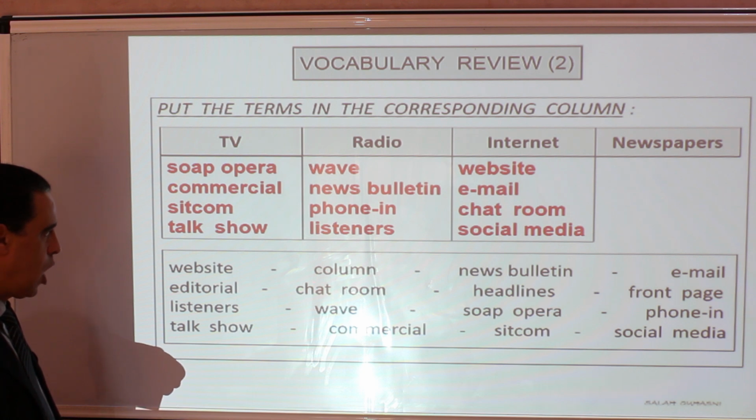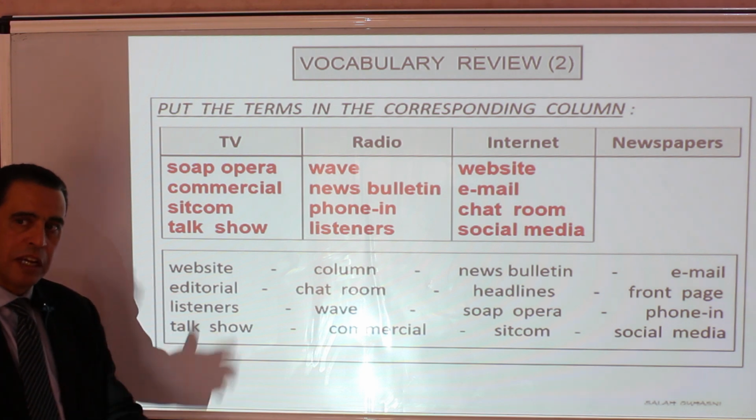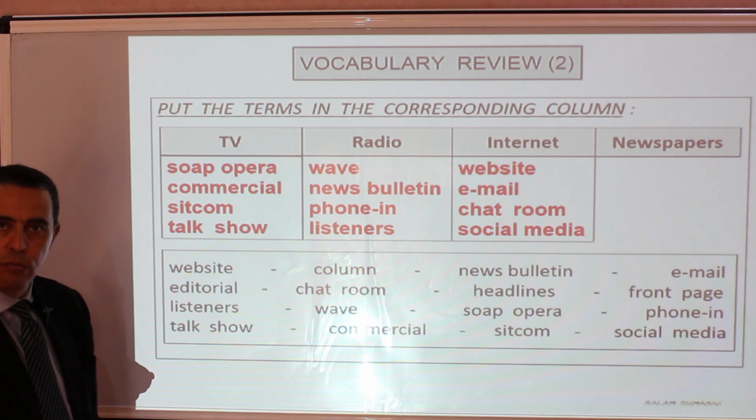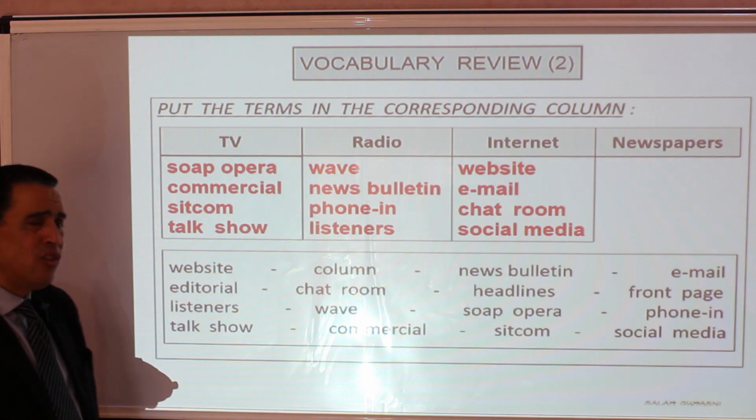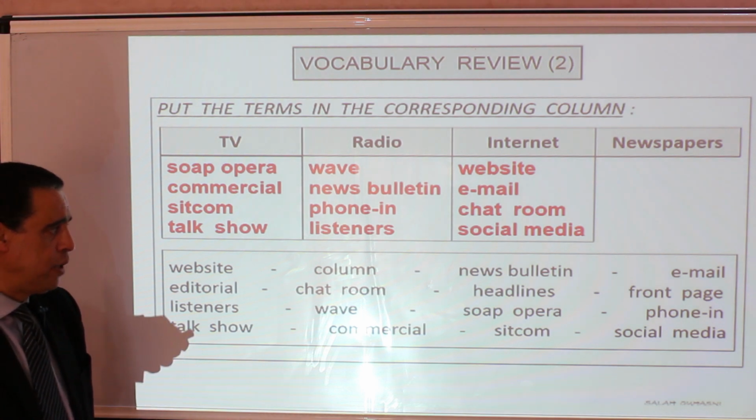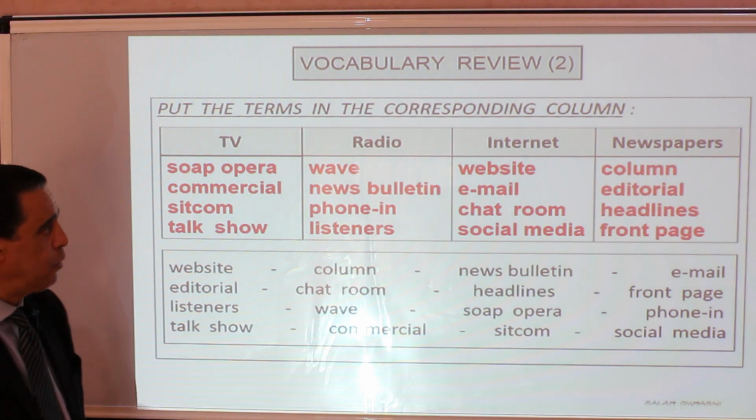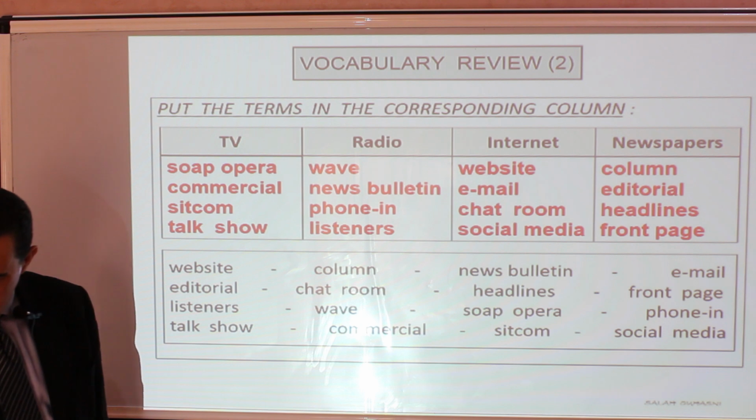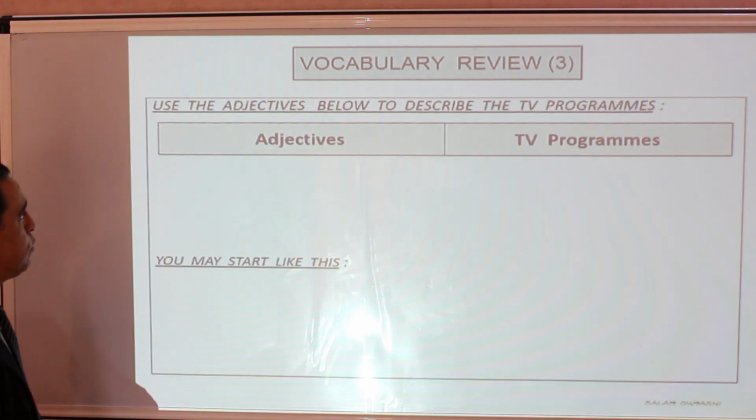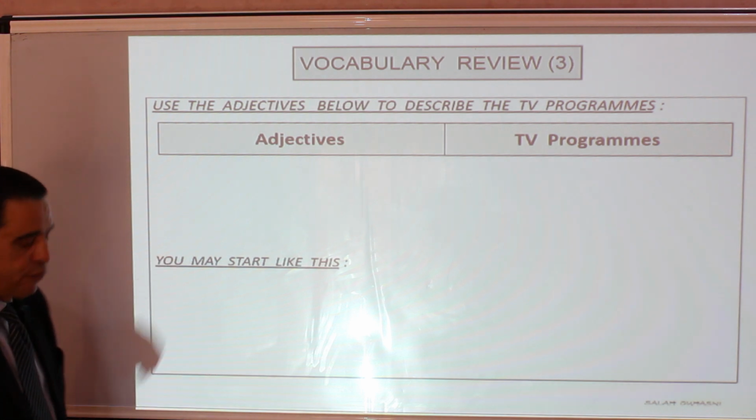Next, column. A section in a newspaper, like sports column, advice column, etc. Headlines, important titles in a newspaper. Front page, we talked about it already. There we go. And now we move on to the third review exercise, and this one deals with adjectives to describe television programs. Adjectives first.